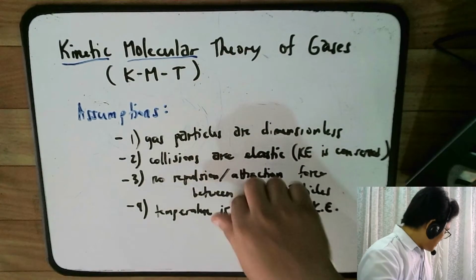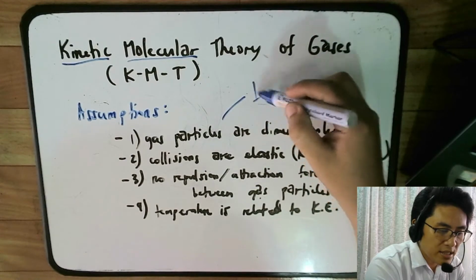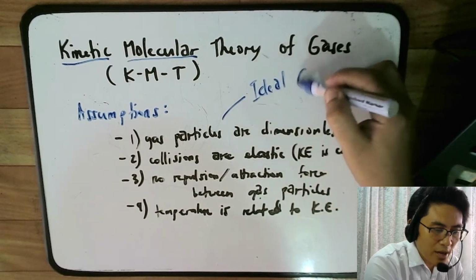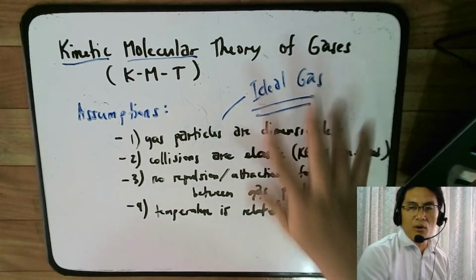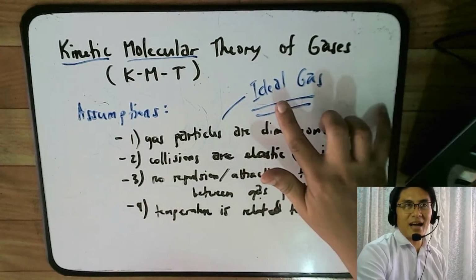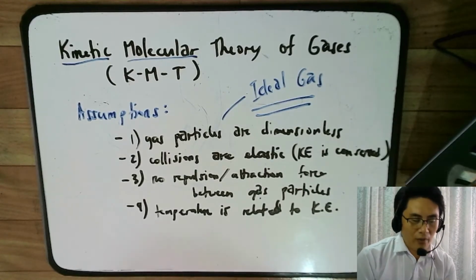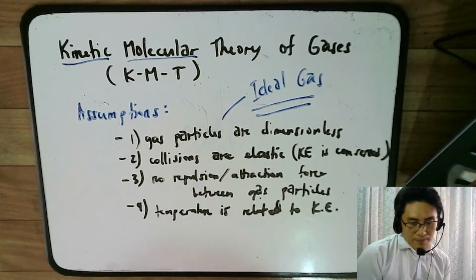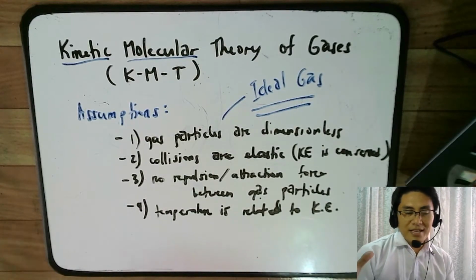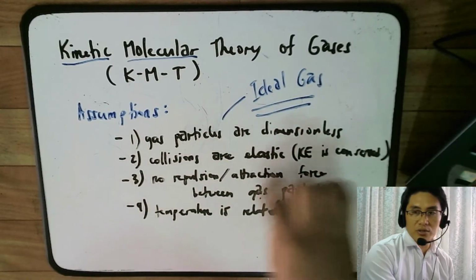So all of these assumptions, class, are actually what makes an ideal gas. This is why you have the ideal gas law. When you say ideal, meaning model gas, it's really a hypothetical gas. It's not a realistic gas that you can find anywhere. So just like what I told you about scientific concepts, this is a simplification, a perfect idea of a gas that follows all this.